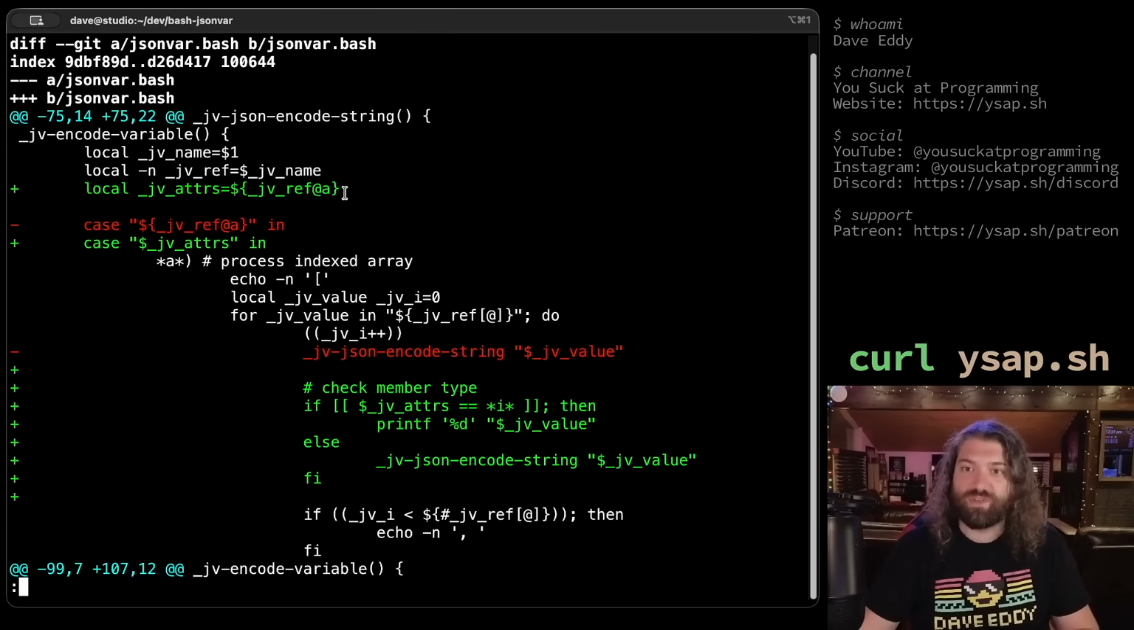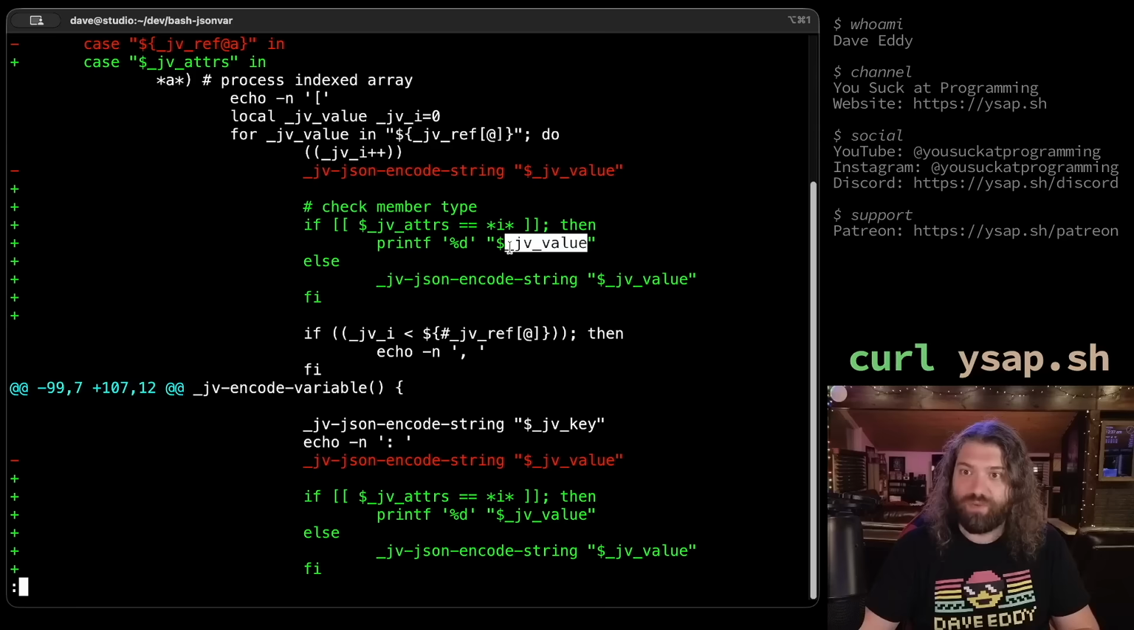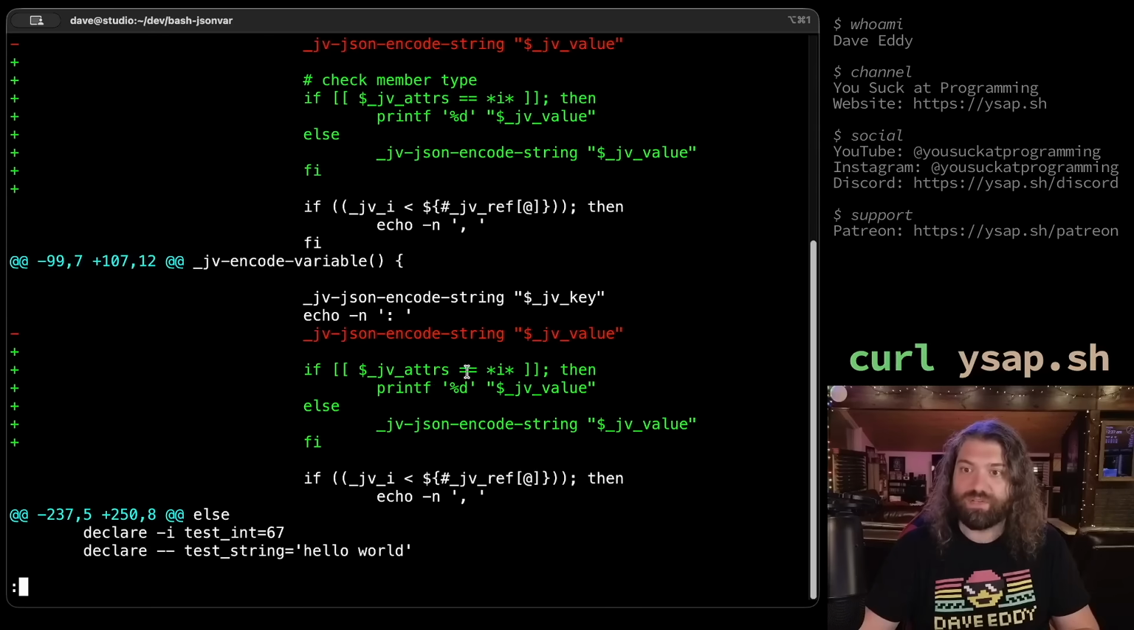If you take a look at the git diff, we store the attributes in an array so we can reference it later. If it's an integer, we print it like this. Else we print it like a string.